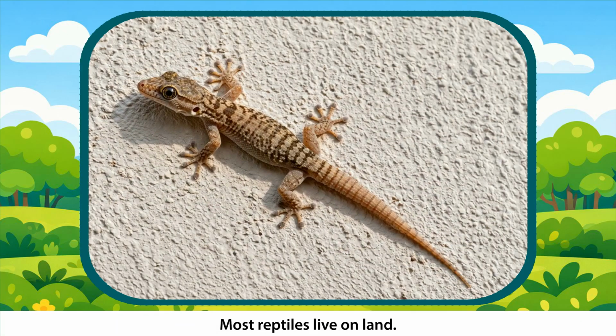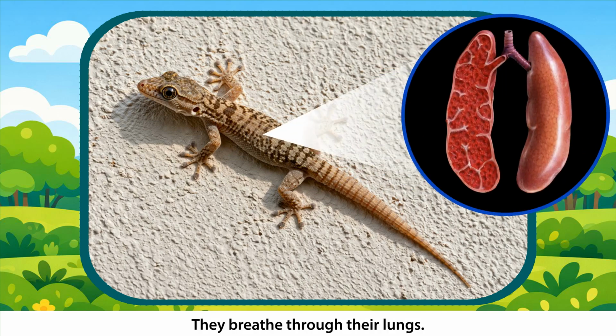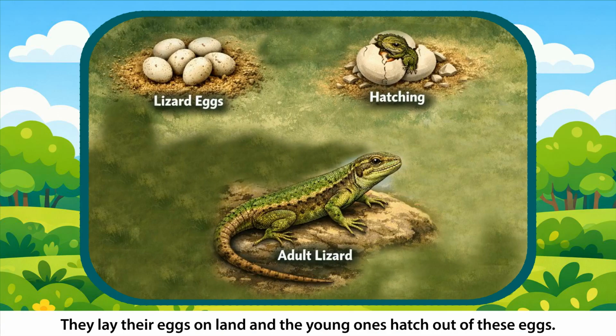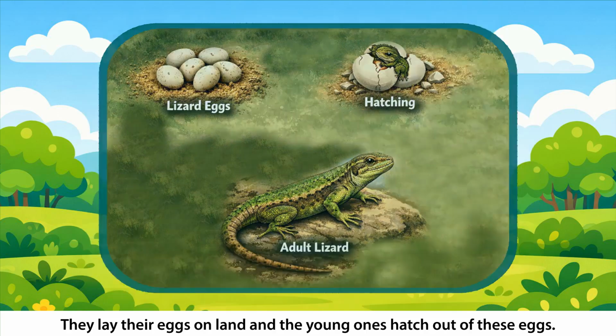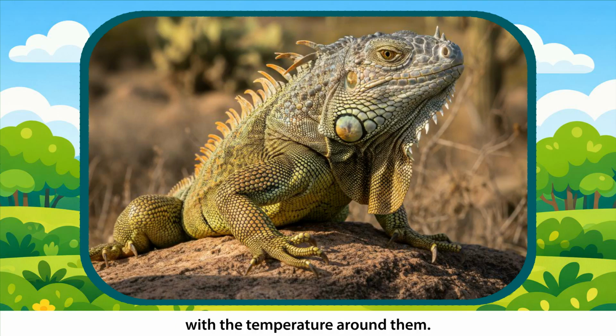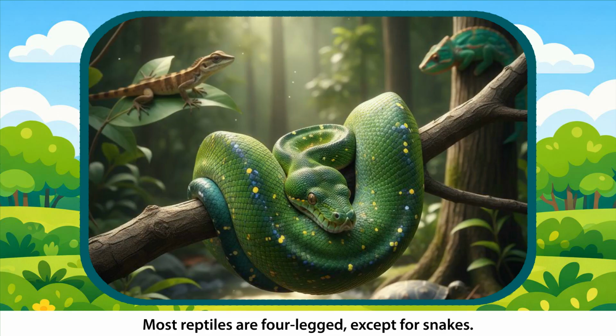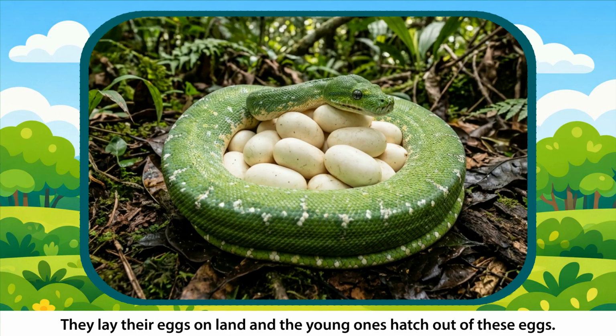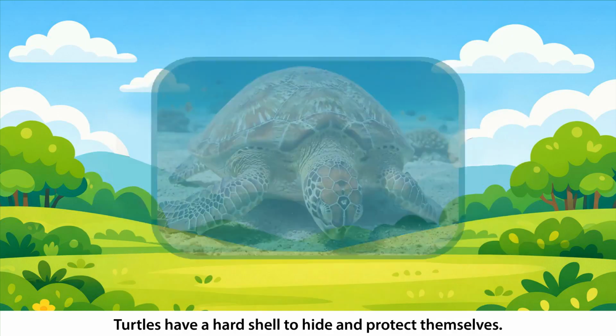Reptiles. Most reptiles live on land. They have thick, scaly skin that protects them. They breathe through their lungs. They lay their eggs on land and the young ones hatch out of these eggs. They are cold-blooded animals as their body temperature changes with the temperature around them. Most reptiles are four-legged except for snakes.